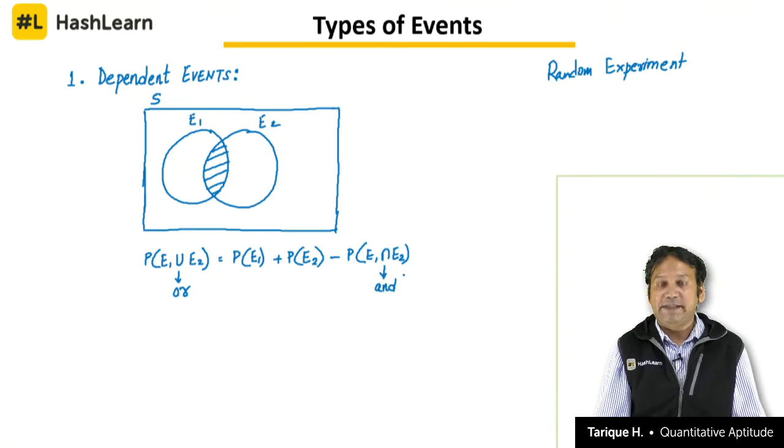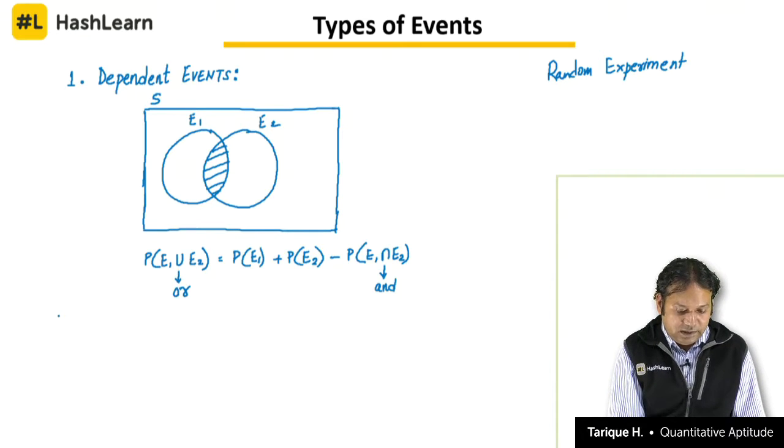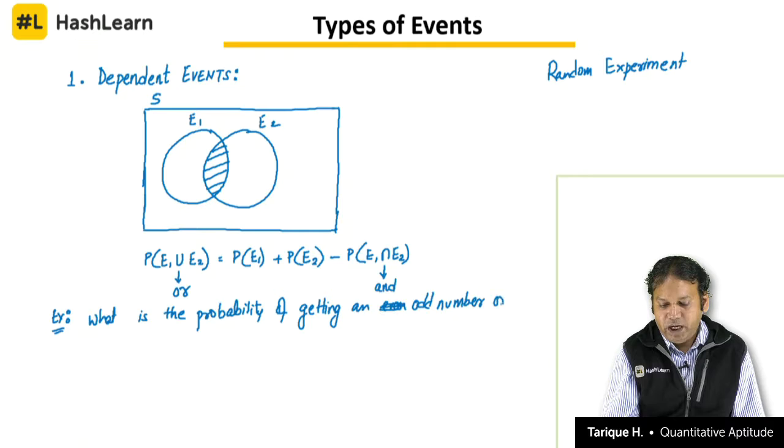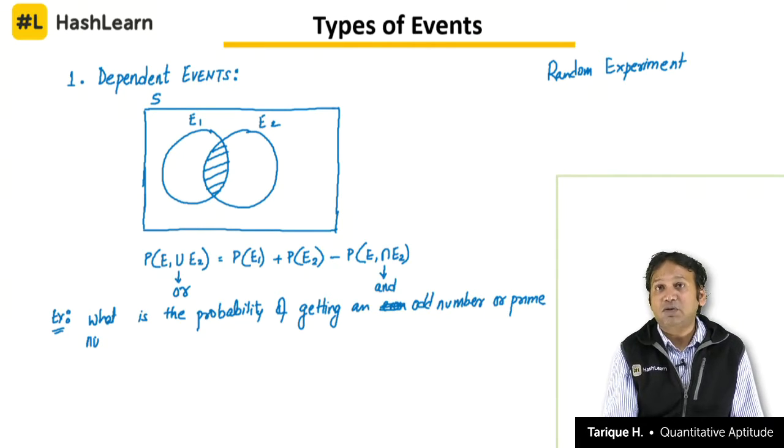Okay. Common elements. So, to understand this, let us take one situation and ask what is the probability of getting an even number or an odd number, let's say odd number, not even number, getting an odd number or a prime number from a single throw of a die.